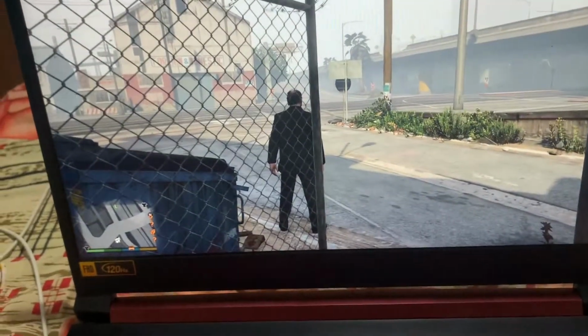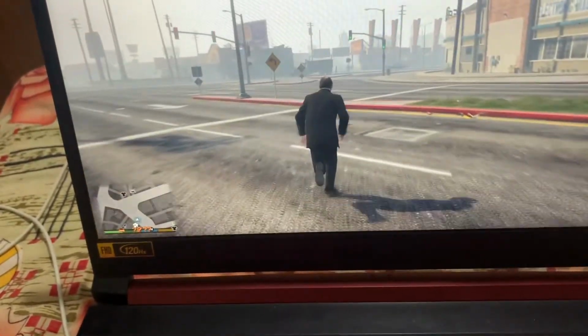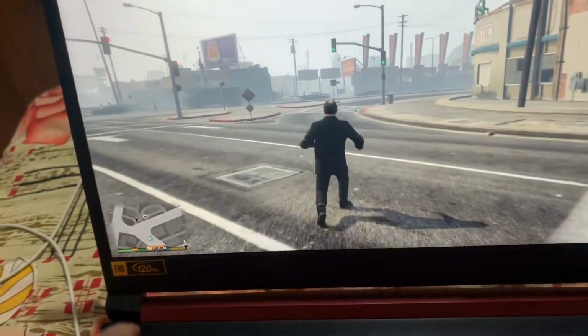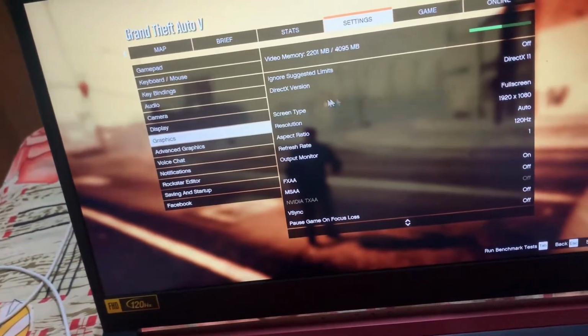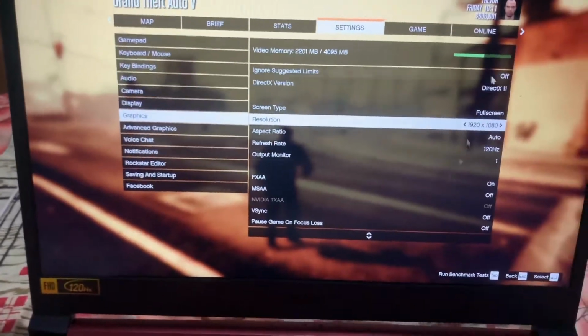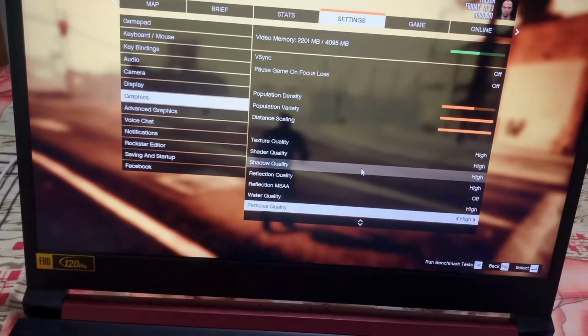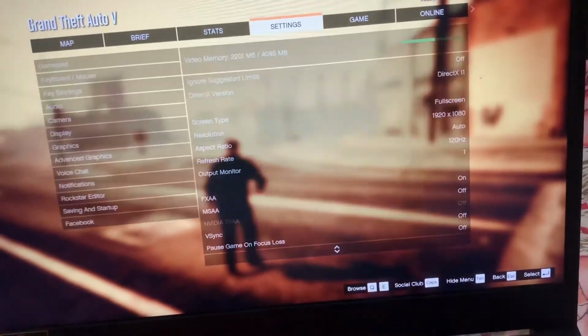In terms of gaming, now I will show you how it games. I have some installed games like GTA 5, and I will show you in this video. So here's the gameplay. It's GTA 5, and the settings are on high. Let me show you. Here you can see it, and the display is set to 120 Hz.